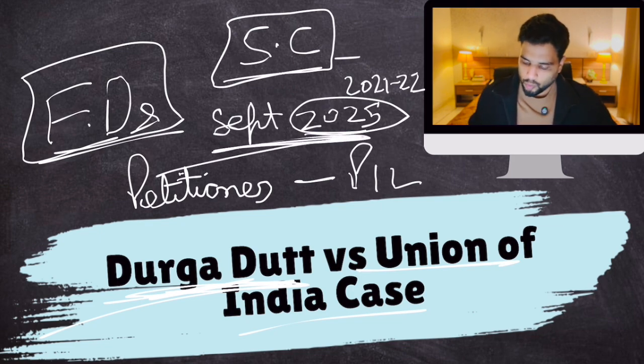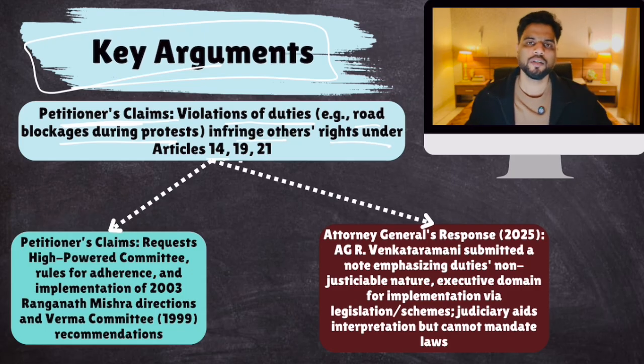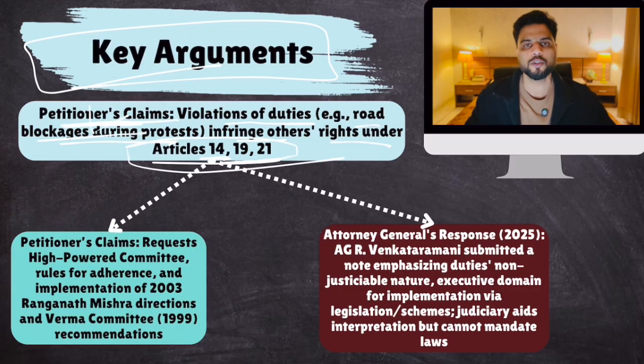Okay. So what was the case all about? So let's talk about the key arguments. So what is the petitioner's claim? What is Durga Dutt's claim? He says that violations of duties like road blockages during protests infringe others' rights under Article 14, which is equality, that you have the right to express yourself, but you can't violate my right to access this road. Okay. So it violates Article 14. It violates my freedoms to move freely in India and my right to life also, because I can't go to work. So because of your inability to perform your fundamental duties, you are blocking the roads because of your protest and my rights are getting violated. He argued this, Durga Dutt.